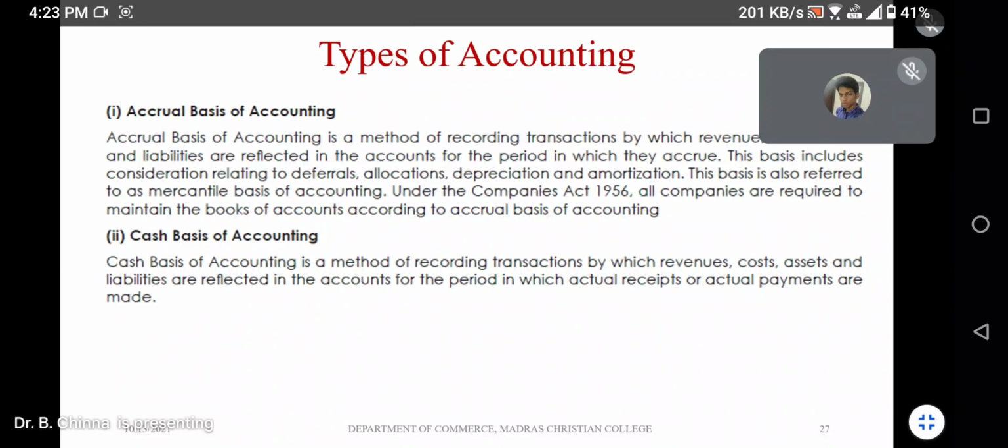So when you say something is accrued, as a process, as a time period, it should be realized, but it is yet to be realized or earned.